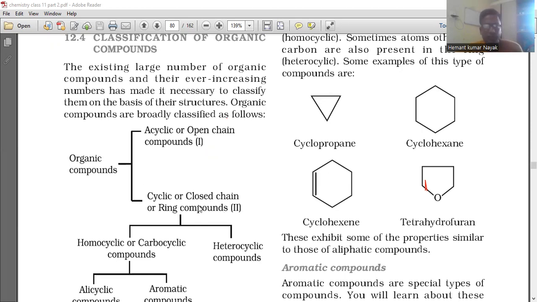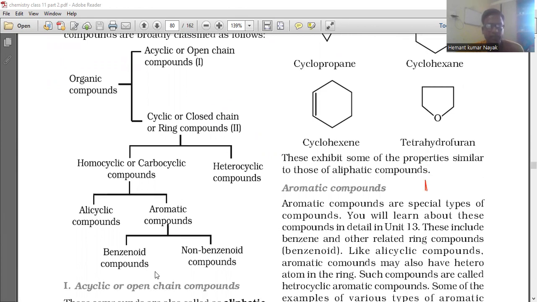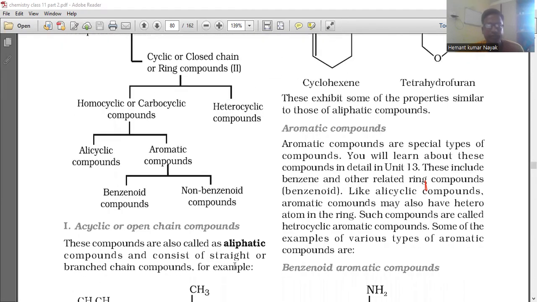The closed or cyclic compounds are divided into two parts. First is homocyclic or carbocyclic compounds, and second is heterocyclic compounds. Carbocyclic compounds are divided into two parts: alicyclic compounds and aromatic compounds. Aromatic compounds are again classified into two parts: benzenoid compounds and non-benzenoid compounds. So these are the classifications of different organic compounds.